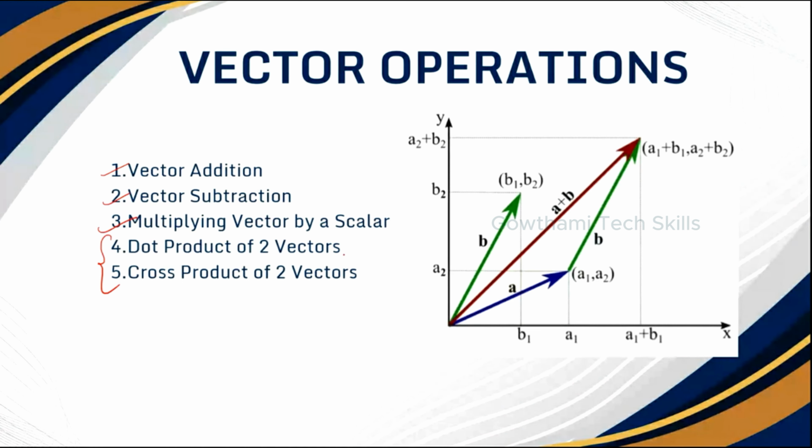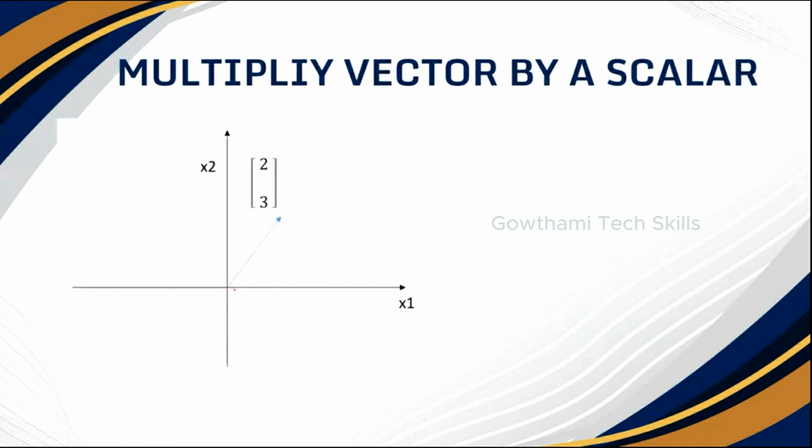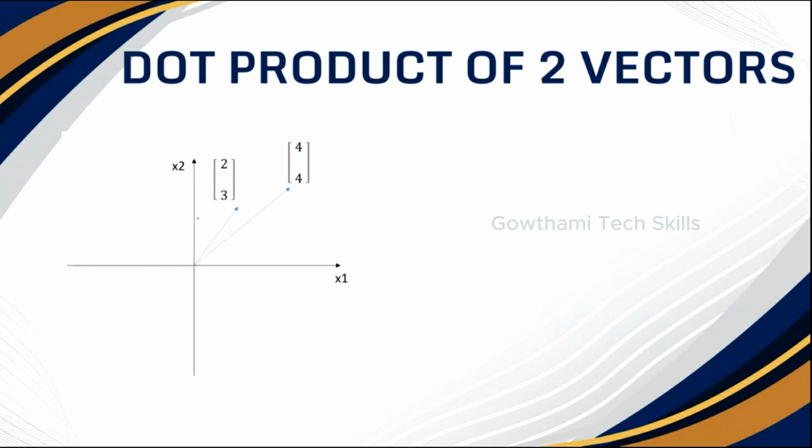Dot product of two vectors. Usually when adding vectors we did it element-wise. Coming to the dot product of two vectors, one vector is 4 4 and the other vector is 2 3.